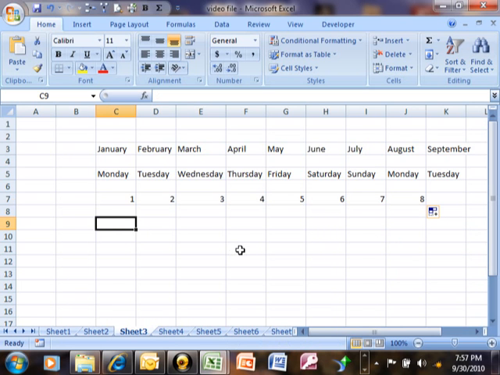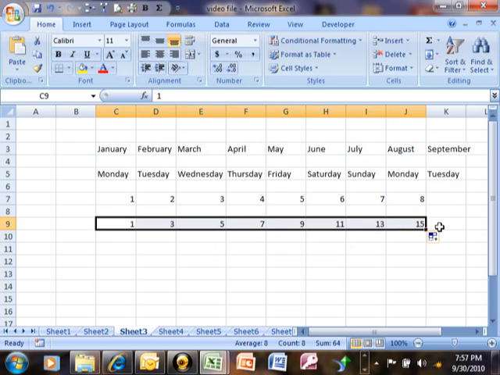Let's say you want to do every other number. Like, let's say 1, 3, 5, 7. In this case, when you want something that's different than sequential, you type in the first 2 of your series. See how I typed in 1 and 3. You're going to highlight both of those cells. You're going to get to the black cross, and then you'll drag it over. Notice how Excel this time is smart enough to figure out that you want to do every other number. So when you want something that's different than sequential, you're going to type in the first 2 of your series. You highlight both cells, and then you do the speed fill. And Excel usually is smart enough to figure out what you're trying to do.